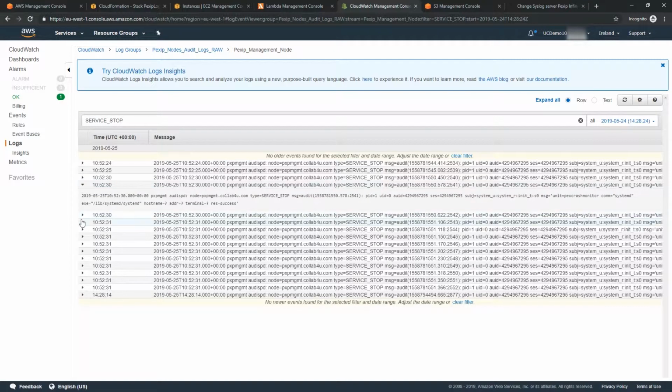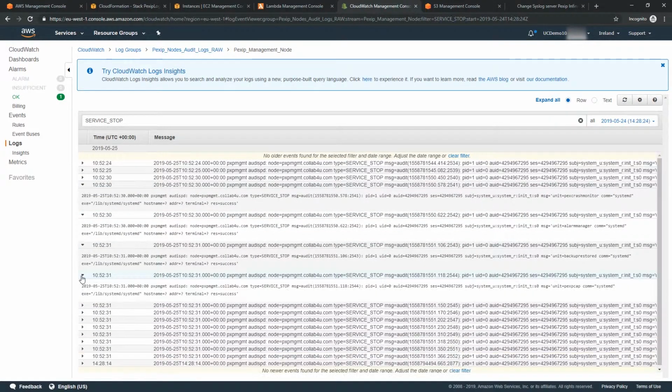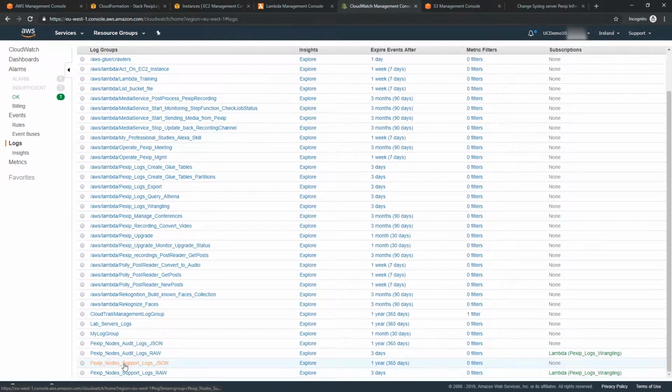But at this stage, it is not much more useful than the Pexip Infinity built-in logs view. But what we can do with CloudWatch Logs is subscribe a Lambda function to the log group so that each time it receives logs from the syslog server, it will send them to that Lambda function. Here we see, for both log groups, the audit and support raw logs, there is a Lambda function which is subscribed to those two log streams.